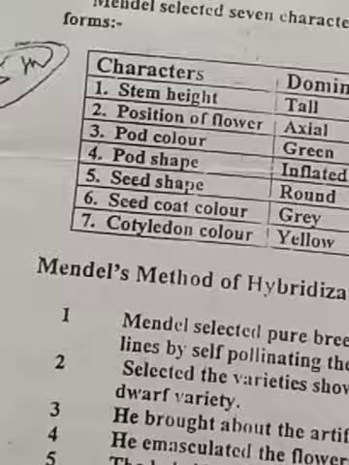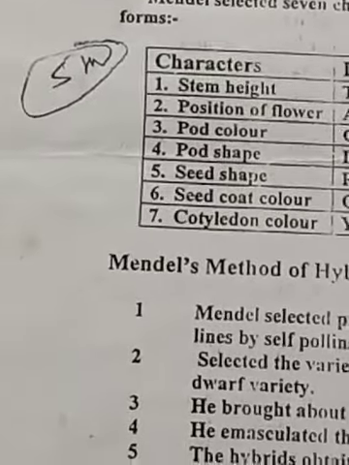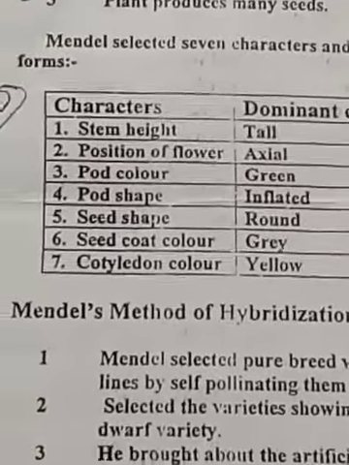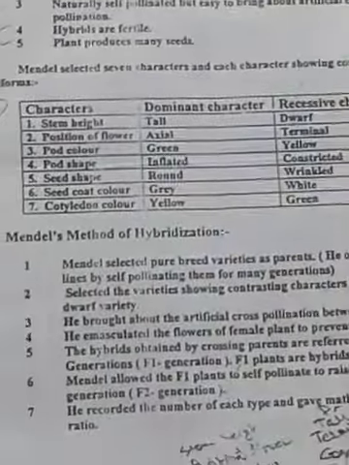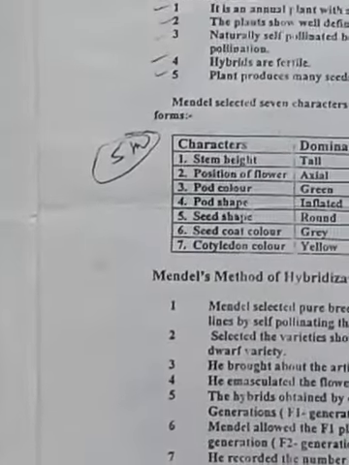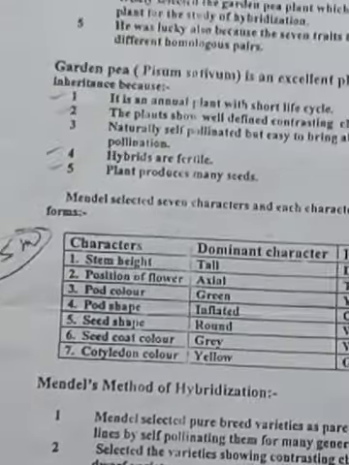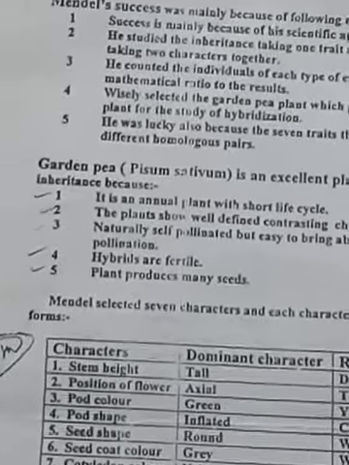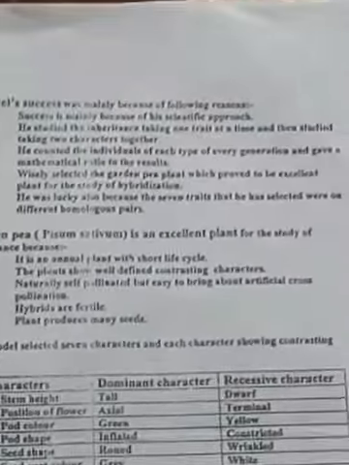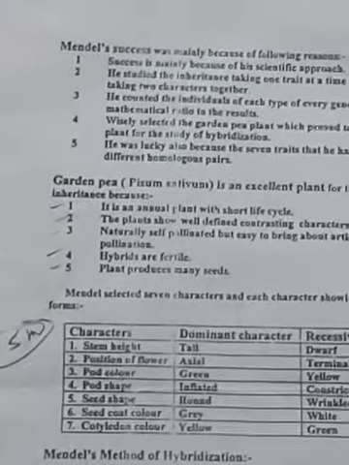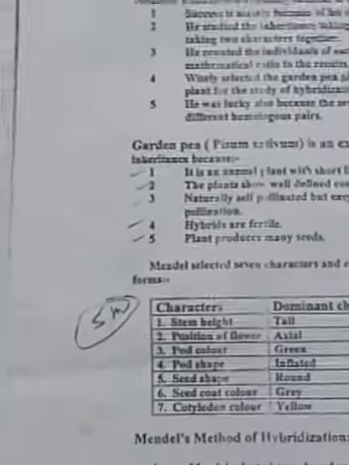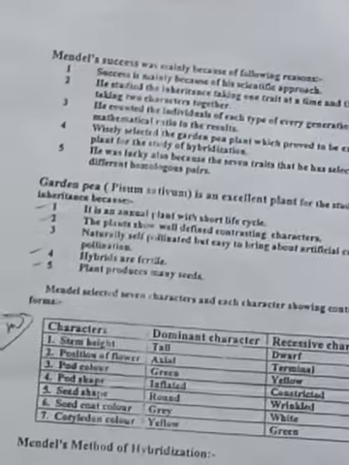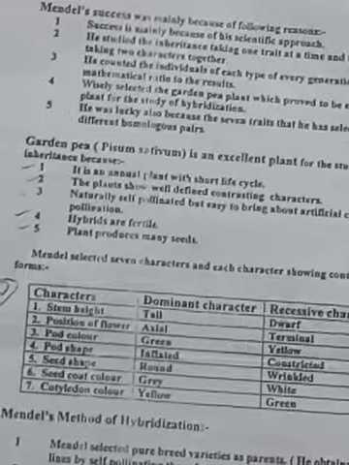So next, why did Gregor John Mendel select the pea plant here? Pea plant we call Pisum sativum. He selected 7 characters here. Then why did he select only this plant? Because it is an annual plant with a short life cycle, so he can easily produce the offspring and again take the character, so his work went on in Pisum sativum.